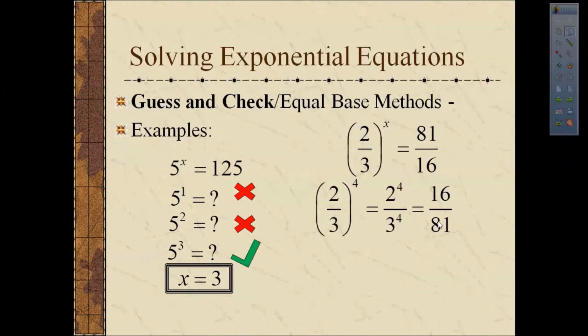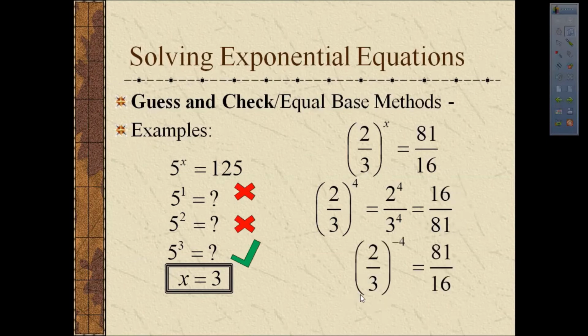Well, those are the right numbers. They're just not in the correct places. 16 should be in the denominator, the 81 should be in the numerator. I have to think back and remember what kind of powers can move things from a numerator to the denominator and denominator to the numerator. Well, I remember that's negative powers that do that. So I'm going to refine my guess and say 2/3 to the negative fourth power. And that is exactly the power we need to get 81 over 16. So x in this case has to equal -4.